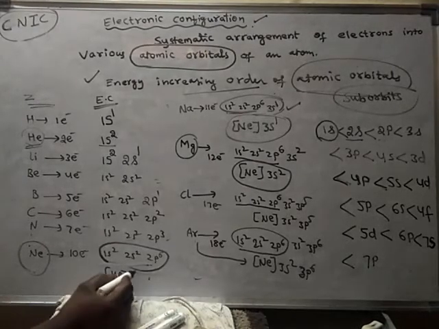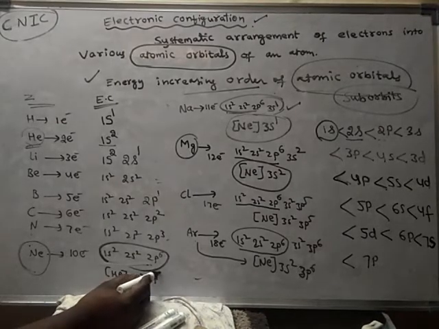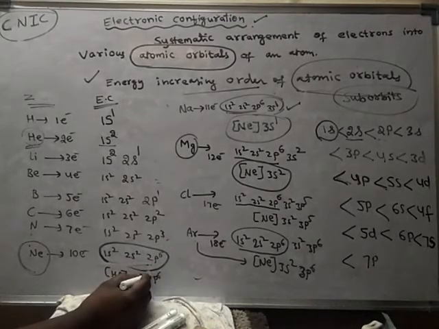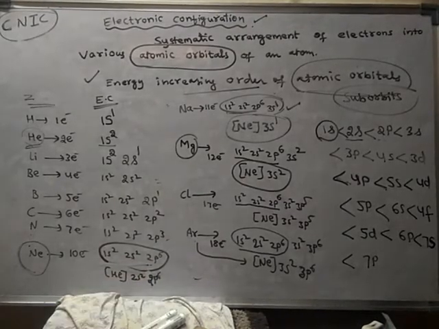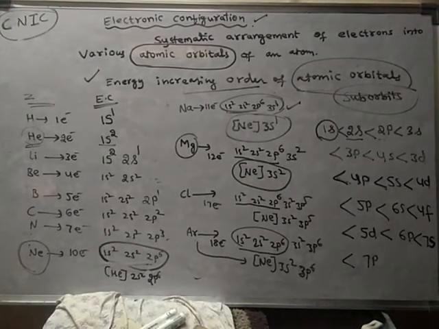For neon also I can write like this: helium, 2s2, 2p6. So like this I can write.